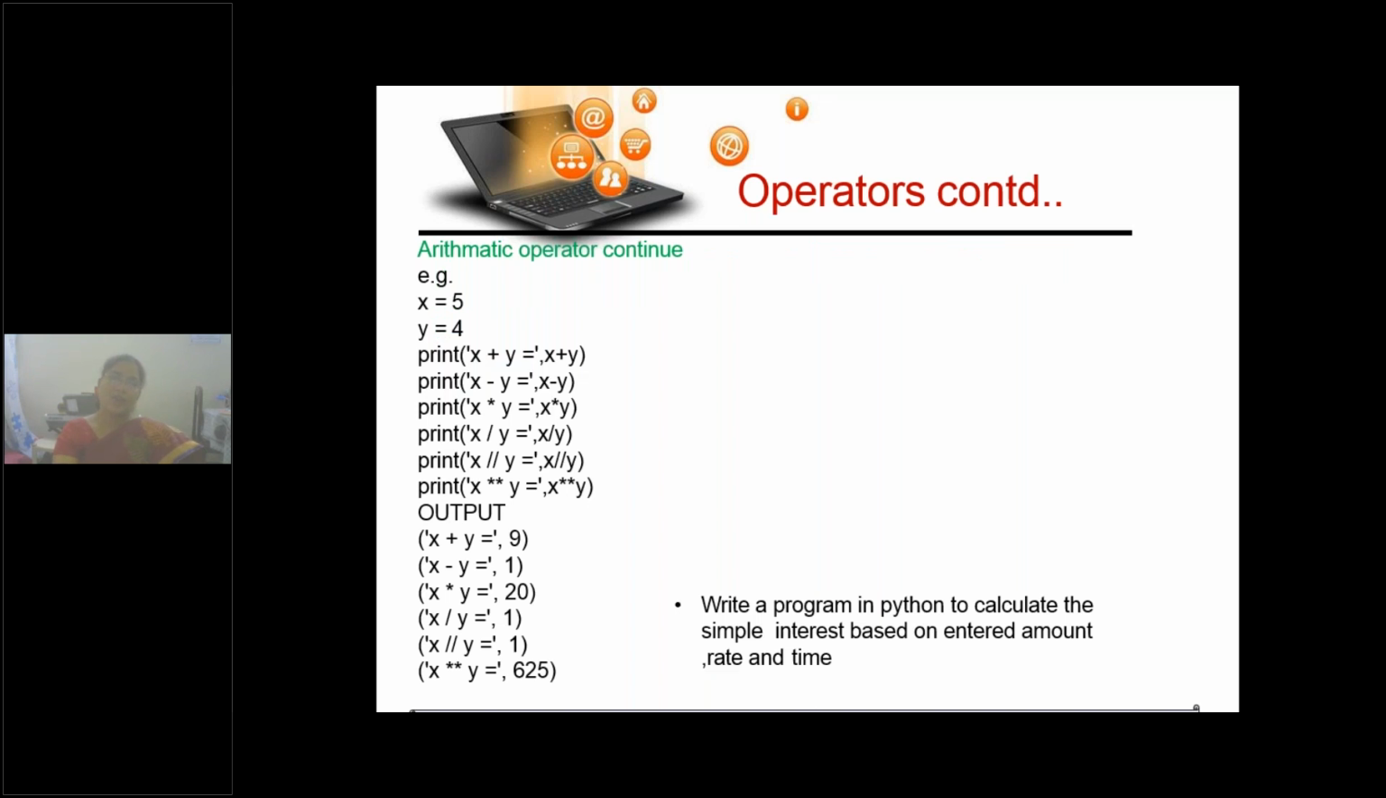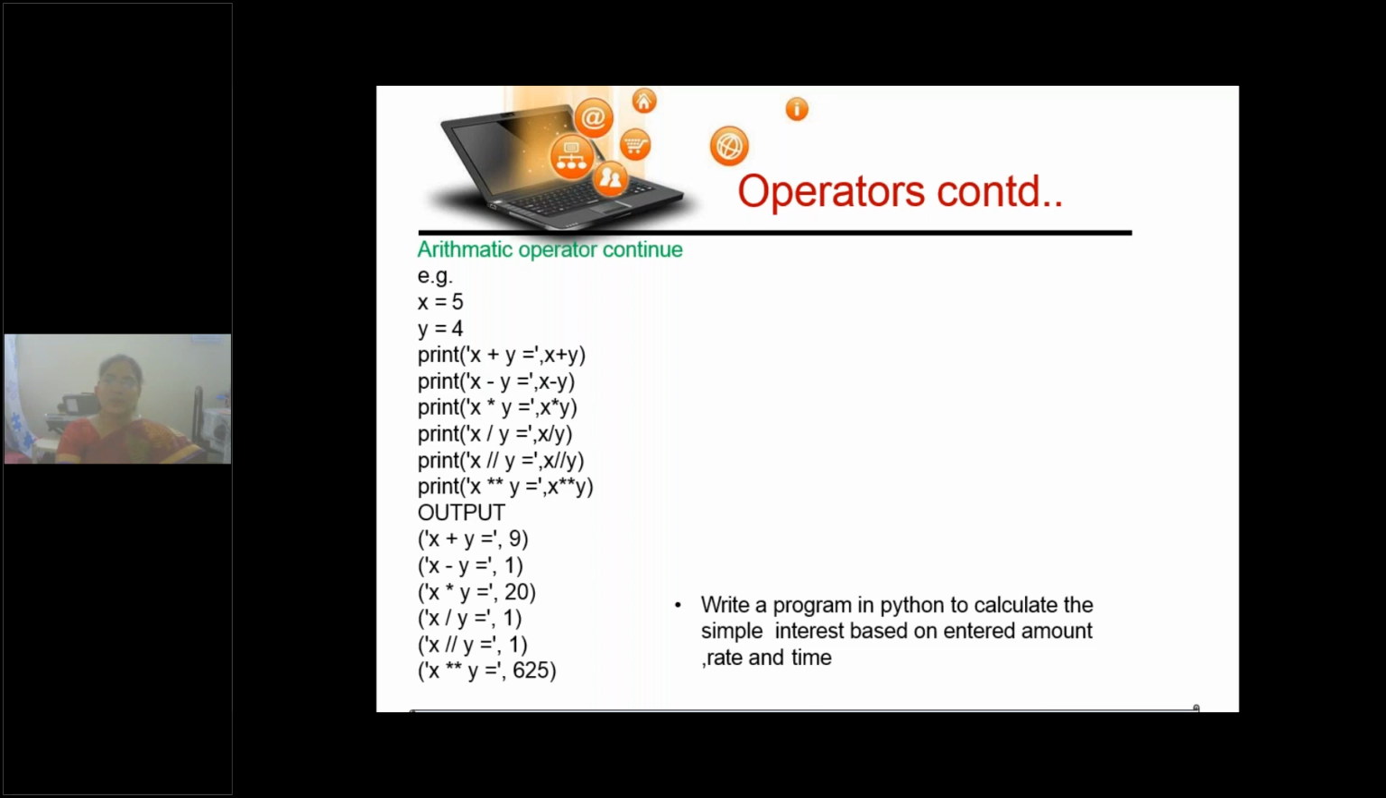Clear, children? So now x equal to 5, y equal to 4. What is the output you will get here? x plus y is 9. x minus y is 5 minus 4, 1. x multiplied by y is 20. x slash y is 1.25. x double slash y is 1 only, because the floor is 1. And x double star y is 5 to the power of 4. How much is it? 5 5s are 25, 25 5s are 125, 125 5s are 625.